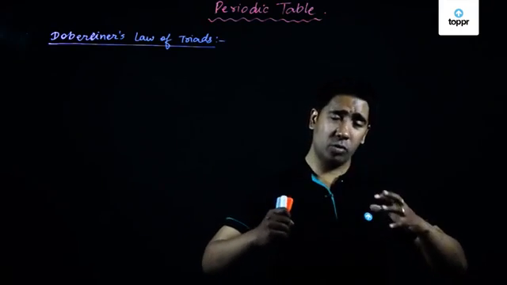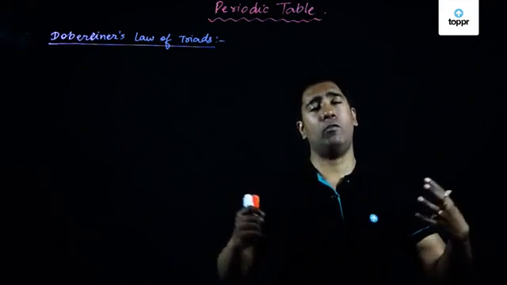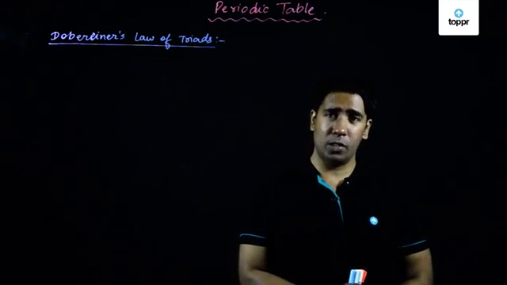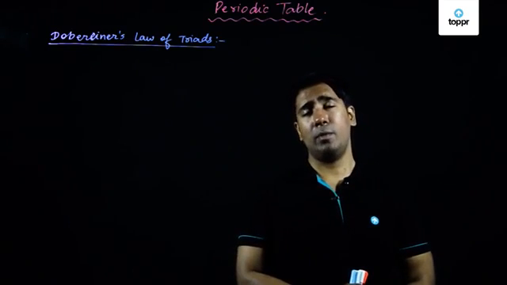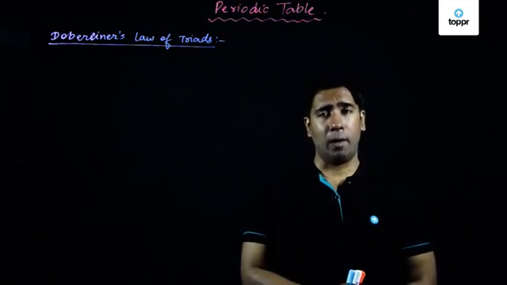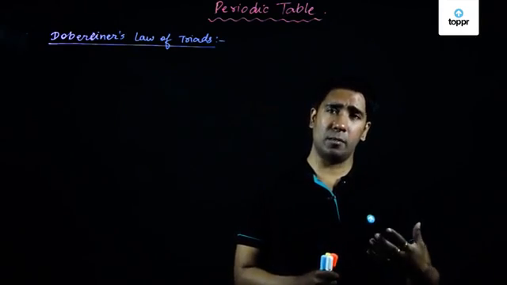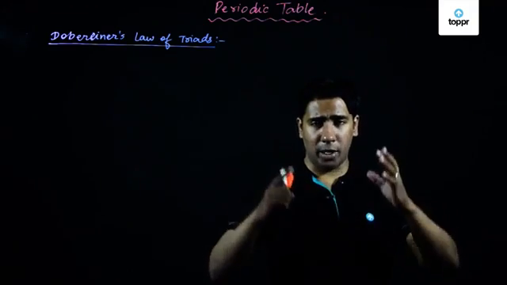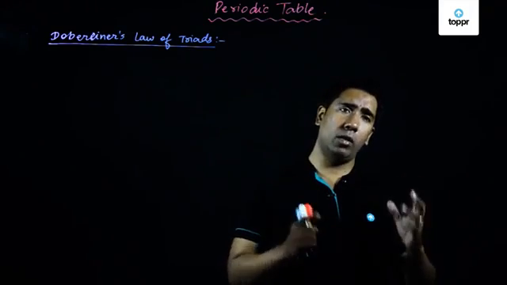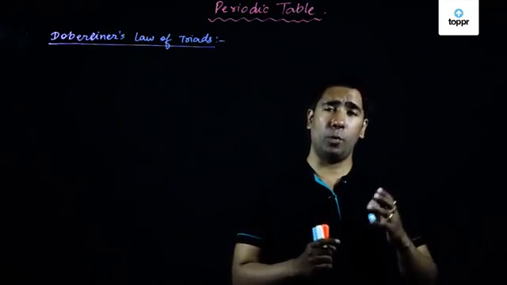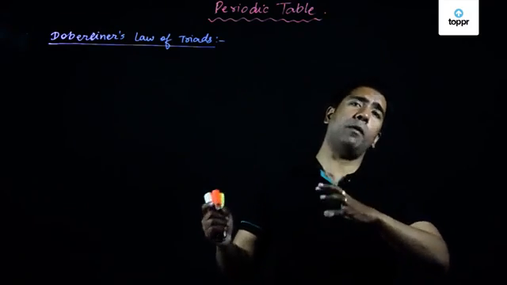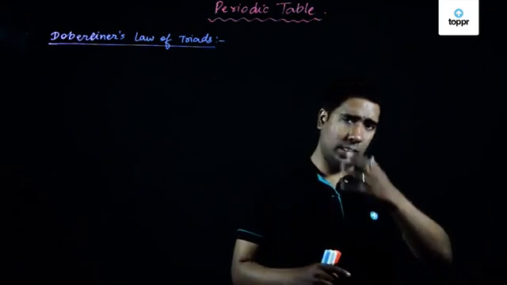I hope, my dear friends, you are getting the entire point of what I am trying to tell you. There are in total more than 118 elements which are present. Now all those elements have to be arranged together at one place in such a way that it makes sense, in such a way that all the elements having similar properties are arranged together, and all the elements having properties very much dissimilar to these are kept as far away as possible from them.